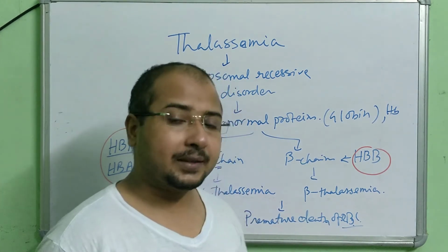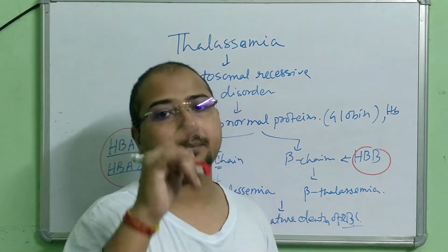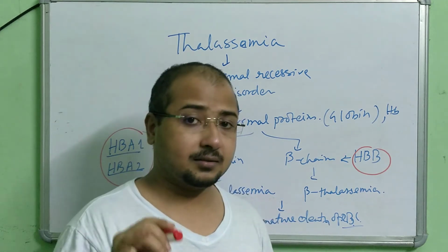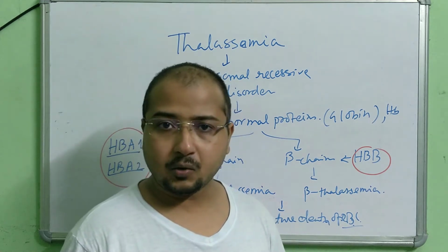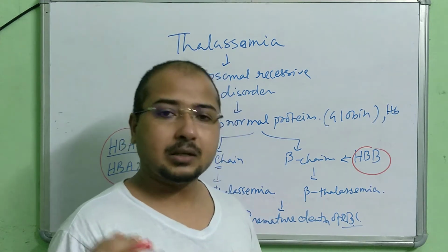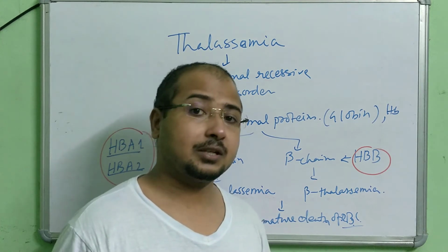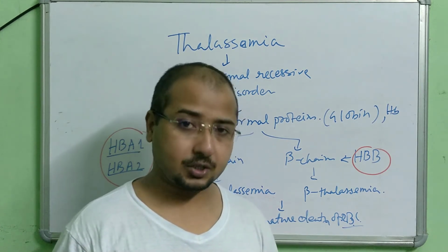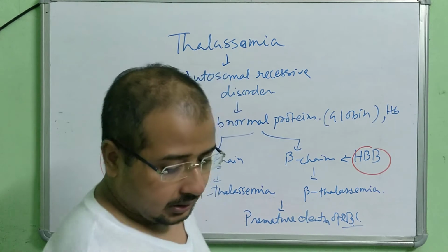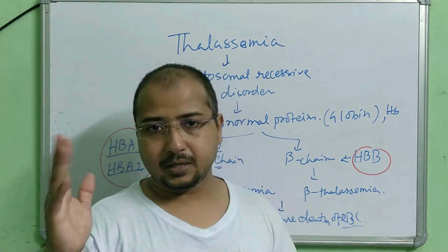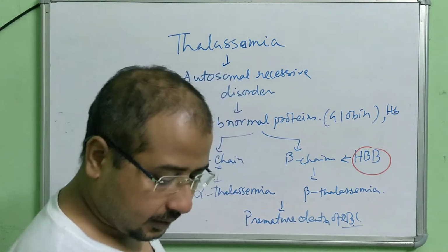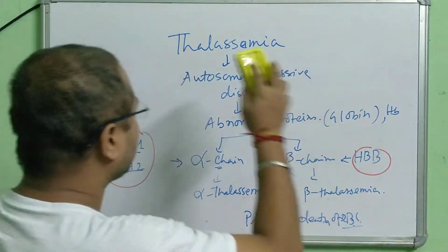Thalassemia minor means when the defective gene is coming from one of the parents. Thalassemia minor also leads to anemia. Thalassemia major is much more dangerous. It may lead to a life-threatening situation. So keep this in mind, thalassemia major and thalassemia minor. Fine, this is all about thalassemia. Let's move on to the next one.